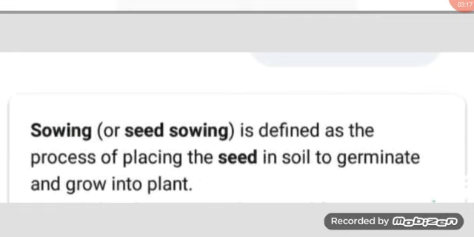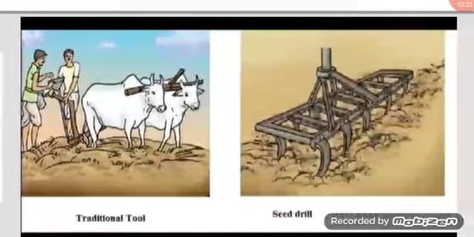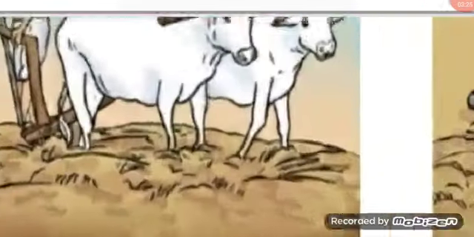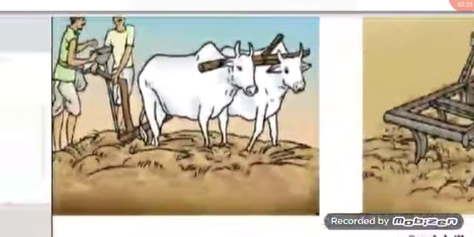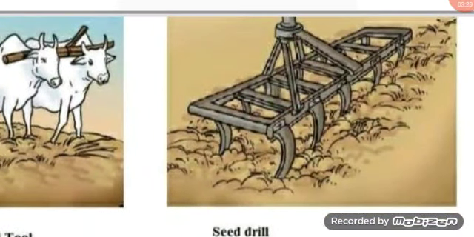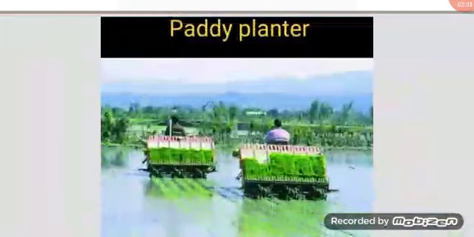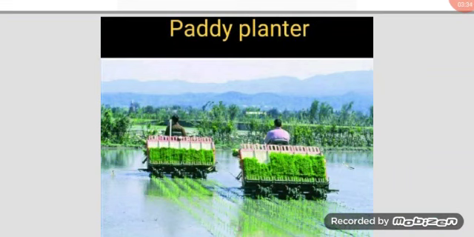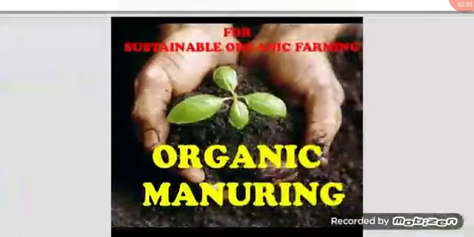And then sowing of seeds. Sowing is defined as the process of placing the seeds in soil to germinate and grow into a plant. This is the old method used to sow seeds, and this is the seed drill used in modern days. Then the paddy planter is used to plant the paddy.